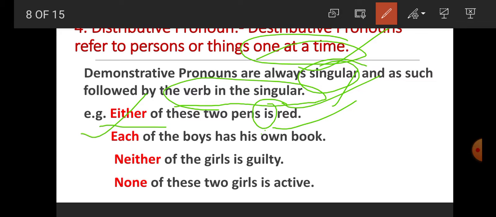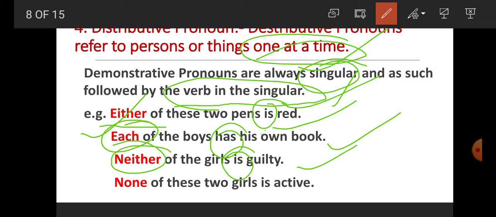Second one, each of the boys. So each is what? Each of these boys means one of the boys has his own book. So has is what, beta? Has is the verb here and has is singular. Neither of the girls is guilty. So what is neither here? Neither is distributive pronoun and is the verb that is singular.